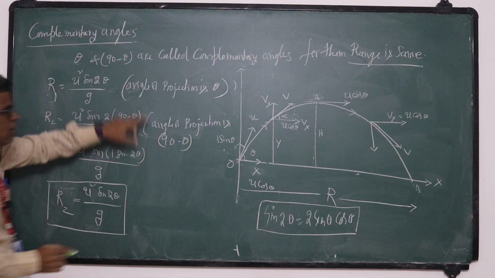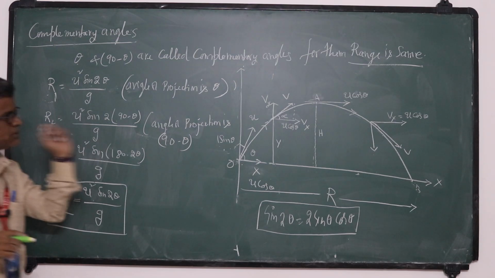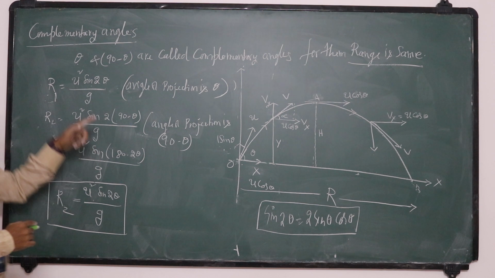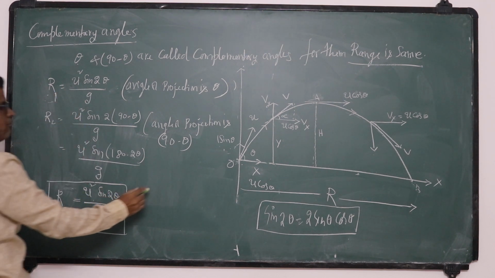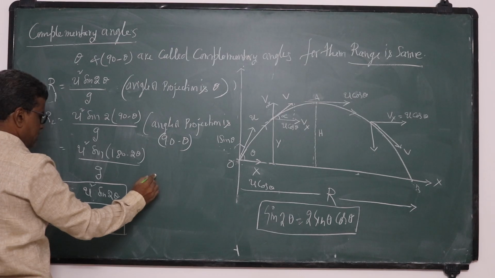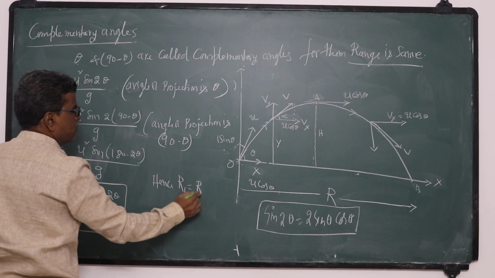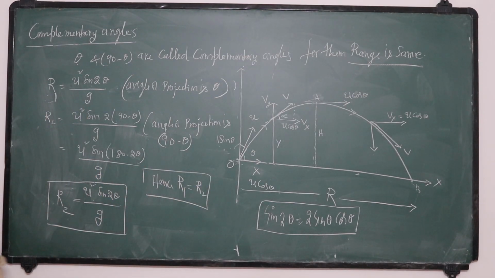So these two are called complementary angles. That means if you project a stone with an angle theta or 90 minus theta, you will get the same values. That is, ranges are same. Hence here R1 is equal to R2. Hence proved. That means ranges are same.